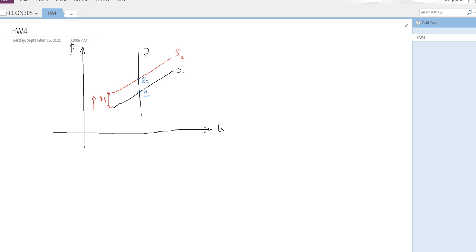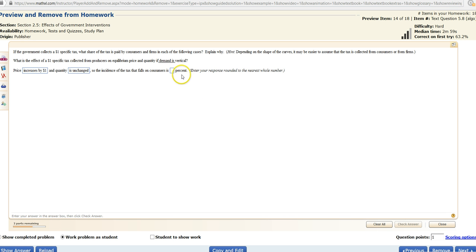So producers in this case don't bear any tax burden. But look at the consumers. Since the price increases by $1, the consumers have to pay a higher price. And by how much higher? By exactly $1, the tax burden. Hence, in this case, consumers have to bear 100% of the tax burden. So we fill this blank with 100%. Let's check the answer.